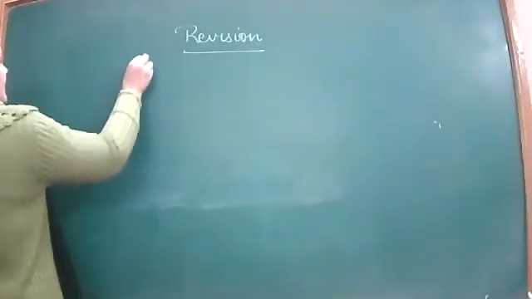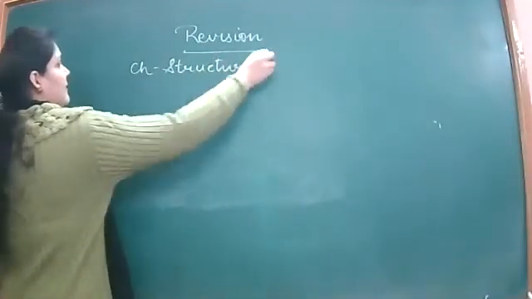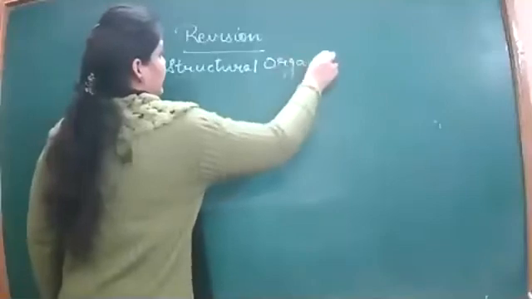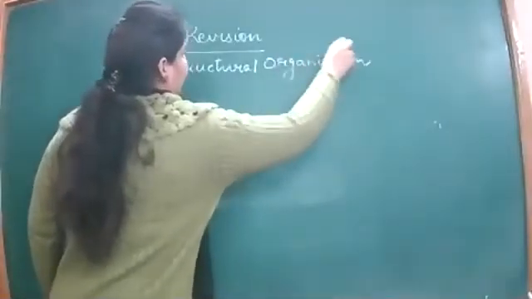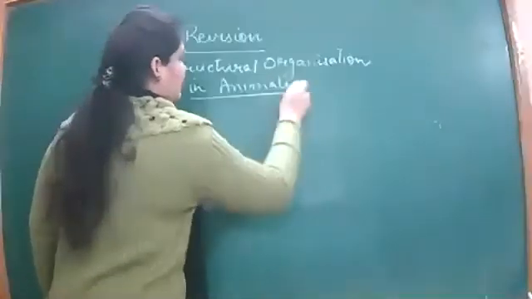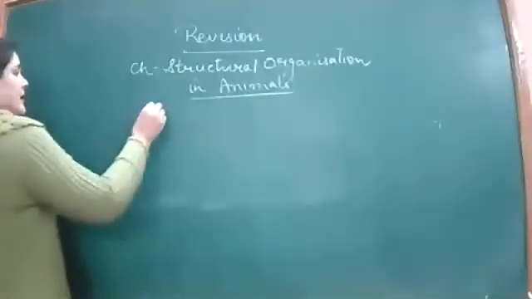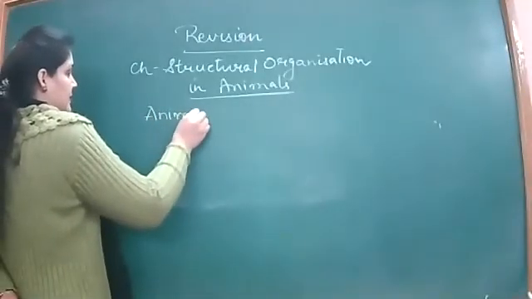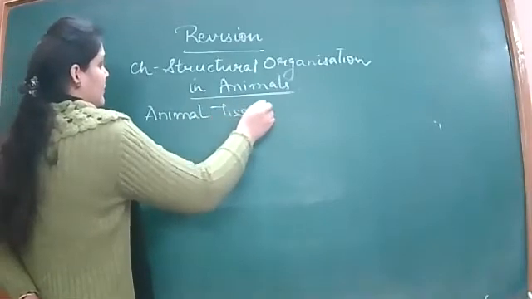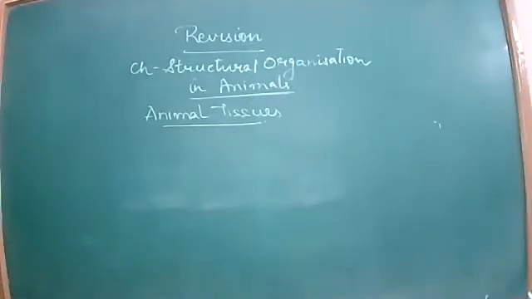So the next chapter is structural organization in animals. From this chapter, the cockroach part and all the other animals, that is earthworm, frog and cockroach, have been deleted. Only one topic is left, that of the animal tissues. Animal tissues is the only part left for this session's exams, right? So you'll be getting questions only based on animal tissues.